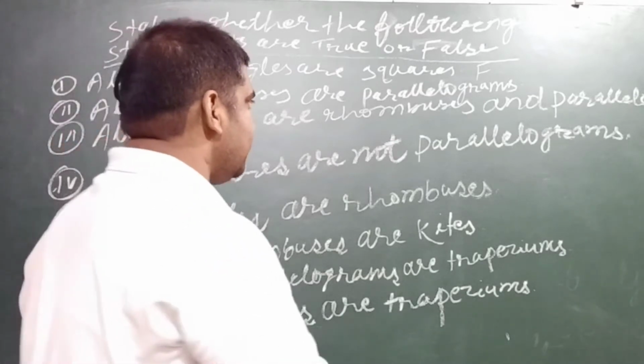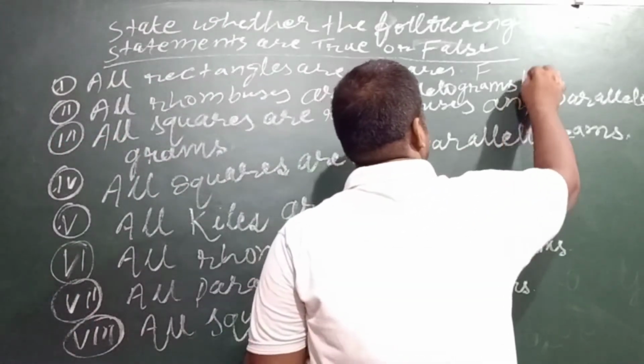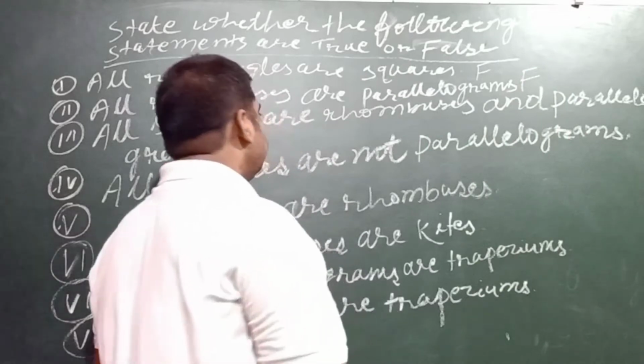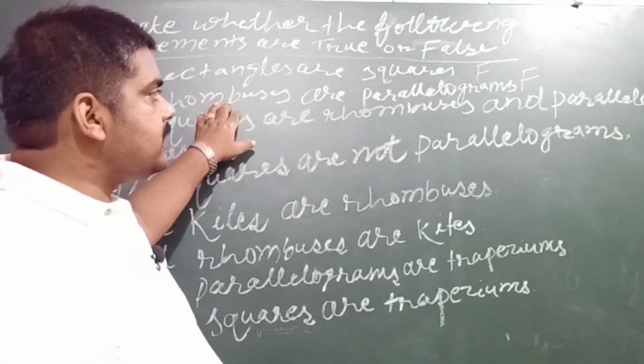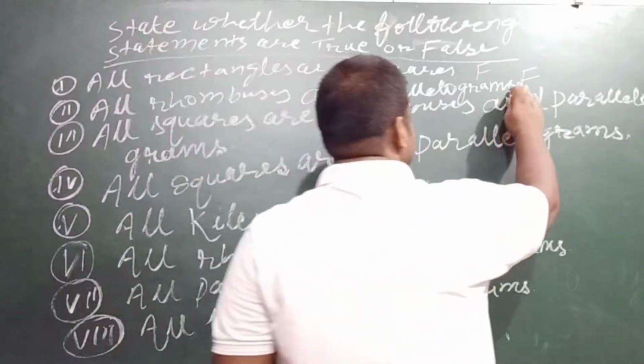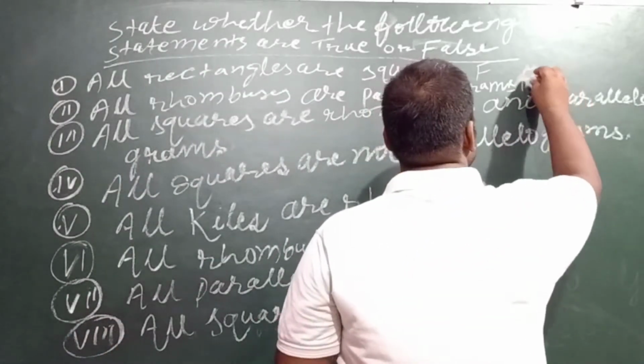Sure, this is true, because in a rhombus not only are opposite sides equal, but this is a true statement.